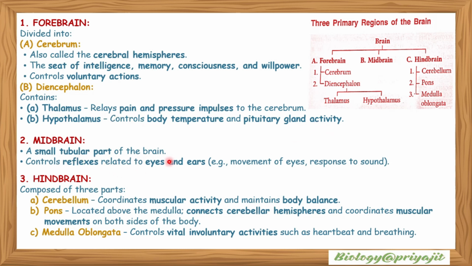The midbrain is a small tubular part of the brain that controls reflexes related to the eyes and ears. The hindbrain is composed of three parts: the cerebellum, which coordinates muscular activity and maintains body balance; the pons, located above the medulla, which connects the cerebral hemispheres and coordinates muscular movements on both sides of the body; and the medulla oblongata, which controls vital involuntary activities such as heartbeat and breathing.